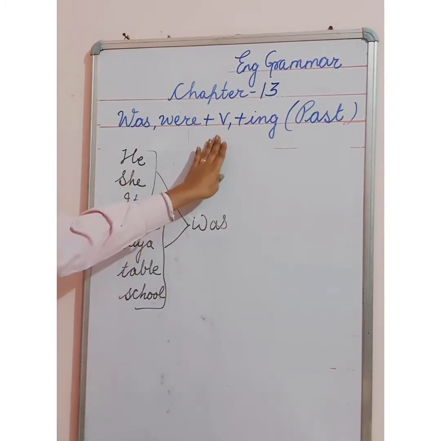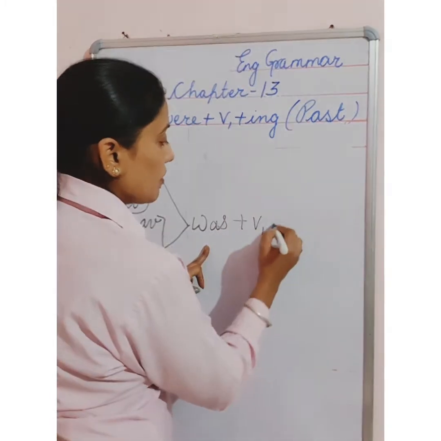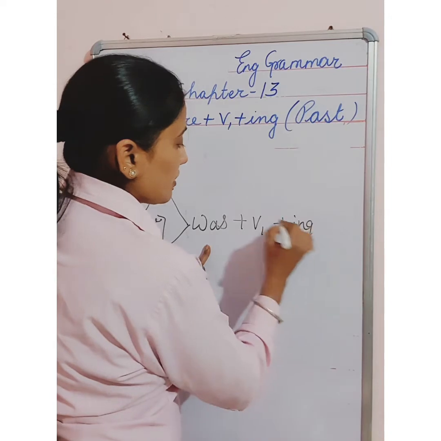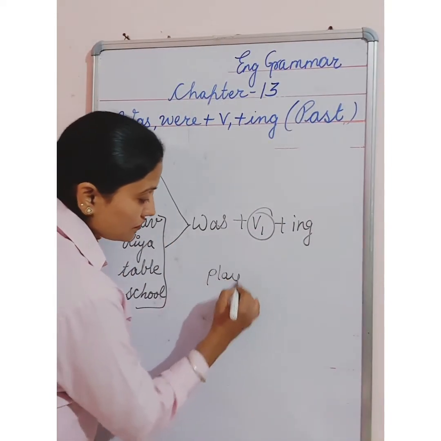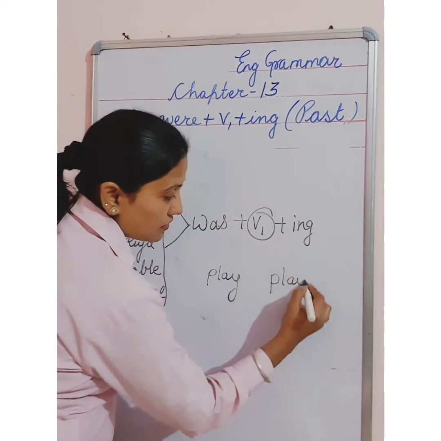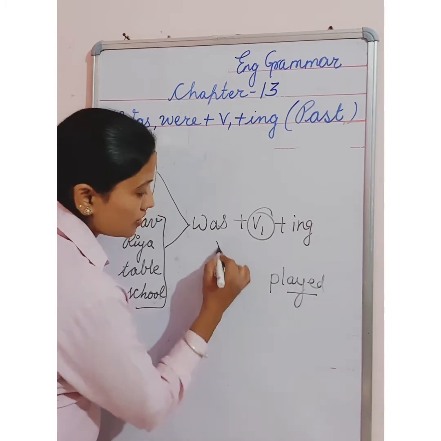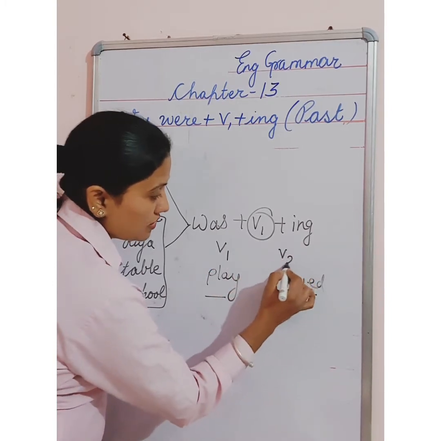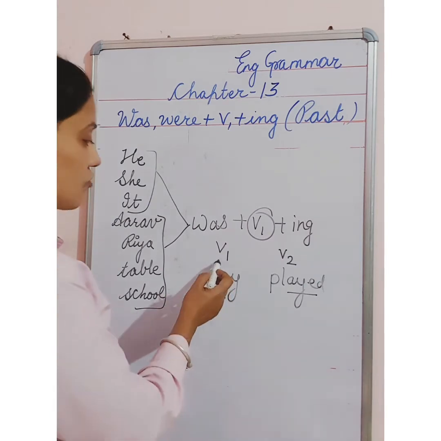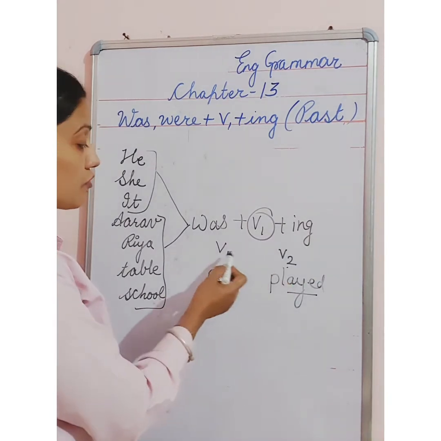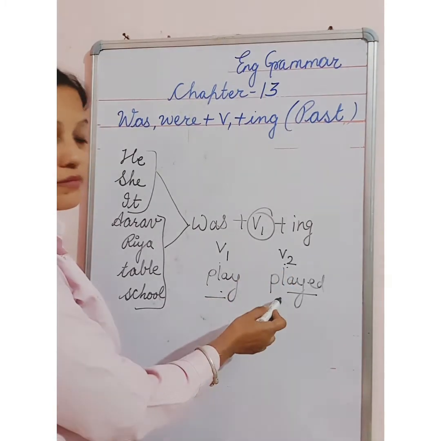But in this chapter, with was, we will use first form plus ing. What is first form? I told you present and past form, like play and played. This is present form, this is past form. This is called first form and this is called second form. Listen very carefully, we call it first form and second form also. Verb first form, verb second form. It is present form, it is past form.